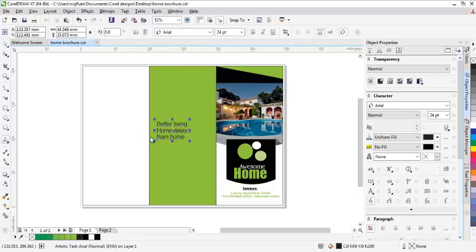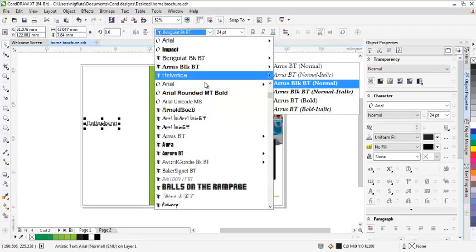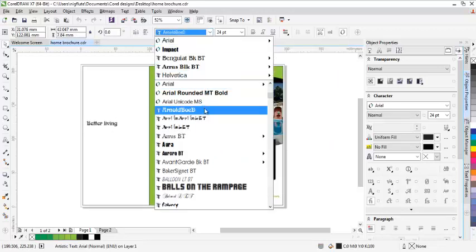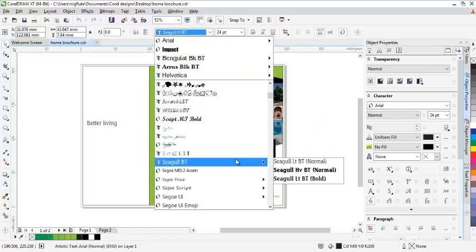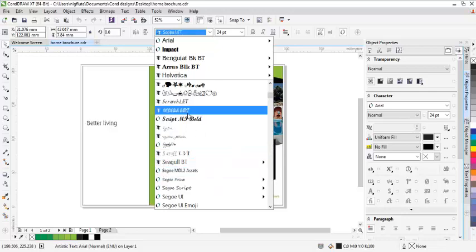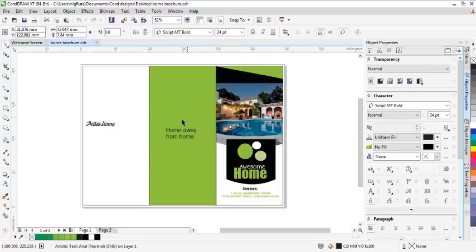Let me save. So what I need to do is for me to be able to centralize this. So let me play around with the fonts. I'll now click on Ctrl K to change the font style. This time I'm going to use script. Increase it a bit.